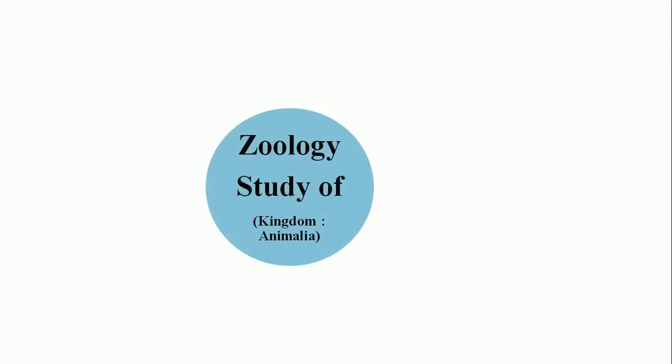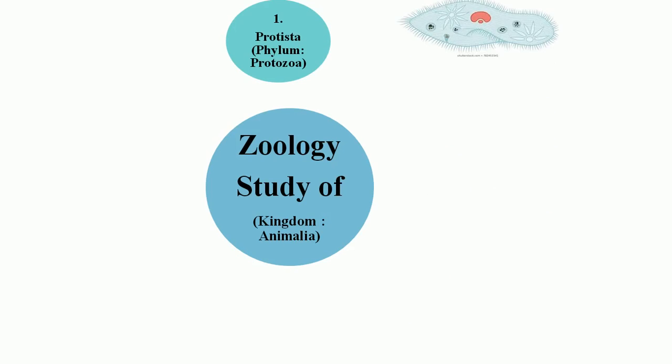Then in zoology we discuss some groups, such as the first phylum, Protozoa in Protista. This is Paramecium, a single-celled eukaryotic animal we learn in zoology.